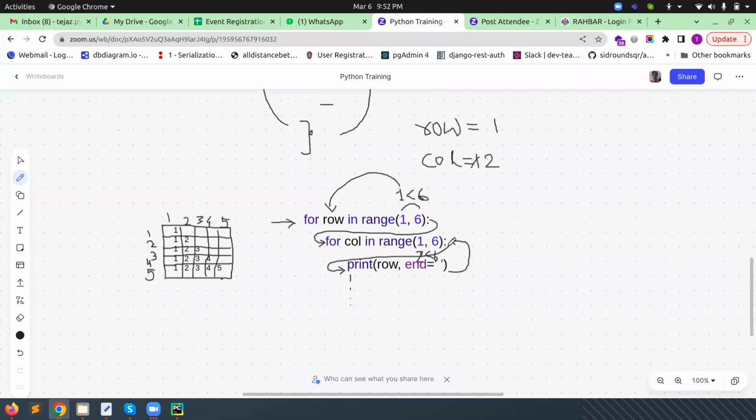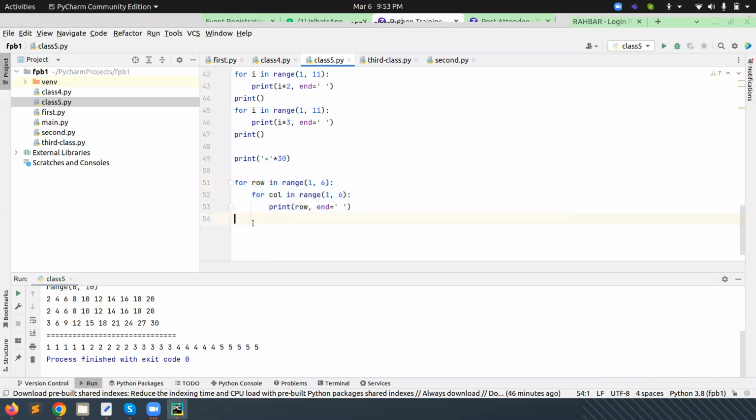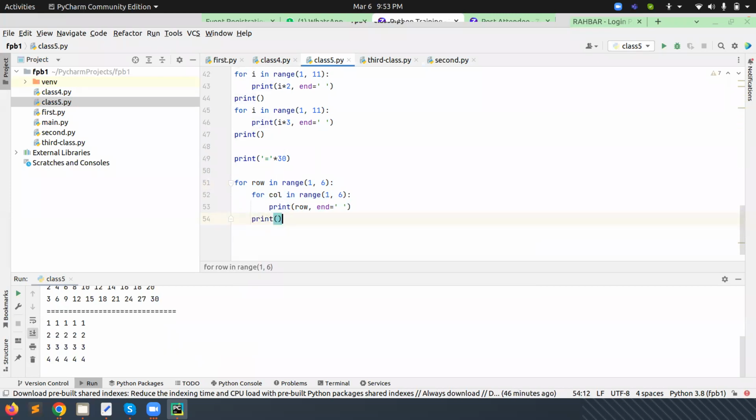But what's happening? We want that after completion of this inner loop, we go to a new row or new line. So we need to define it in this parallel position, when all the statements are executed here, then it will go upside. Before going, we want to send it to a new line. So for this, what we can do here is give print only, nothing else. Okay. Now if I print this one, you can see 1 is coming in a single row, 2 is coming in a second row, 3 in a third row, 4 in a fourth row, and 5 in a fifth row.